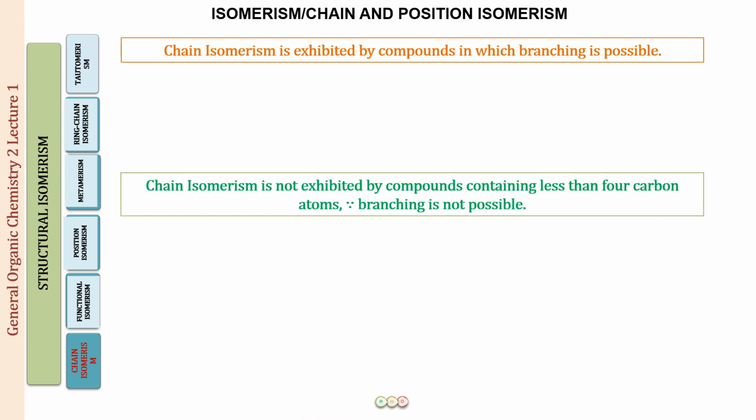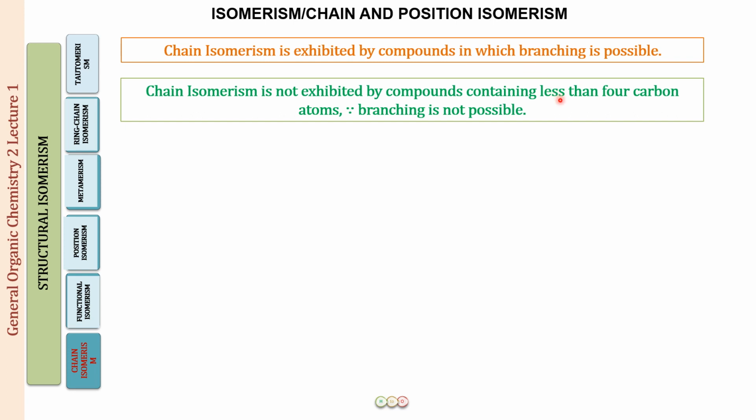Alright, so what you have to remember further is that if you have a compound having fewer than 4 carbons, branching is not possible, so they will not show chain isomerism. For example, if we have methane, methane is just one carbon. Where are you going to break a carbon chain and where are you going to put another carbon?